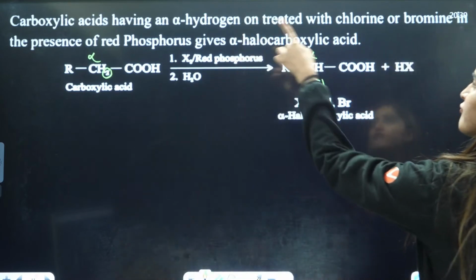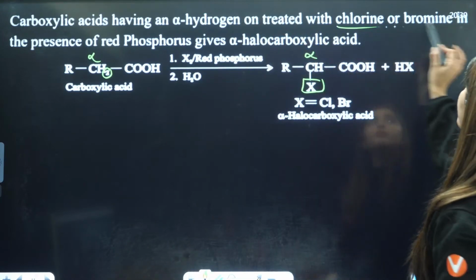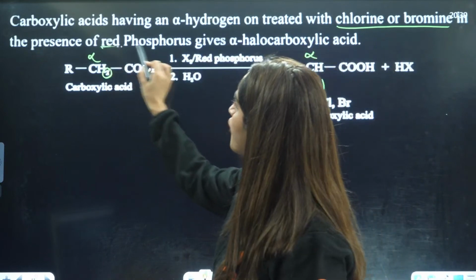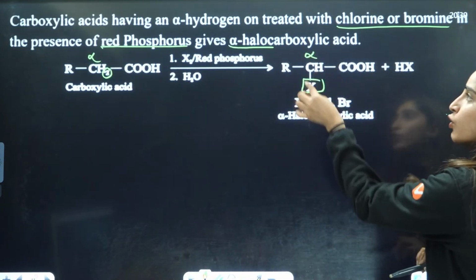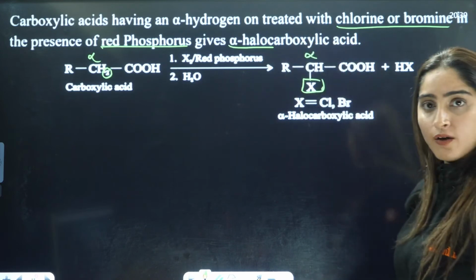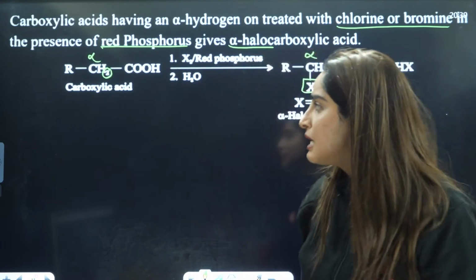A carboxylic acid having alpha hydrogen, on treating with chlorine or bromine in presence of red phosphorus, gives what? Alpha halo carboxylic acid. On the alpha position, you have the halogen, right?